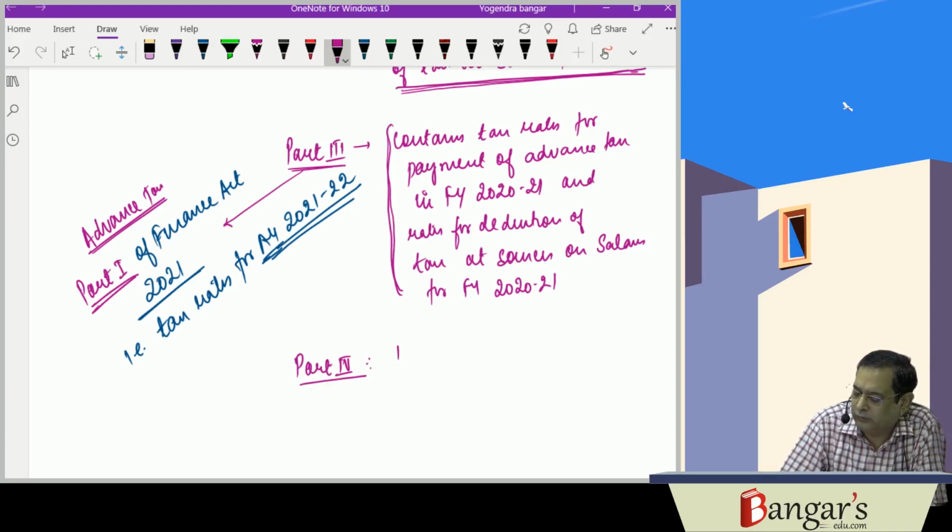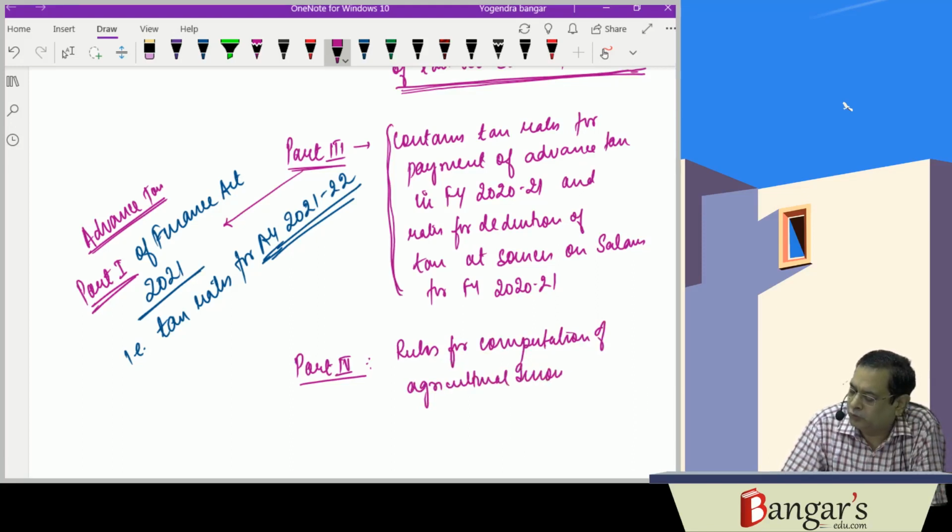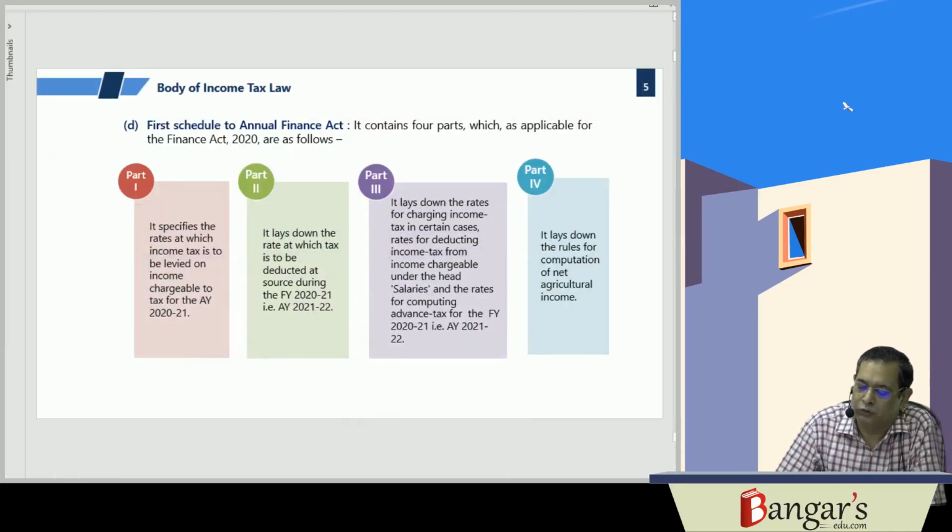It is dealing with rules for computation of agricultural income. It is dealing with the rules for computation of what? The agricultural income.